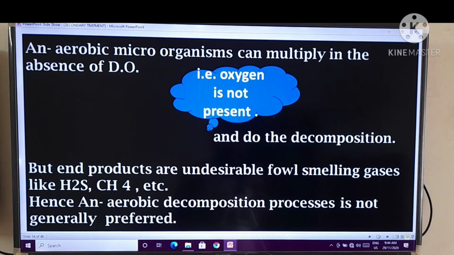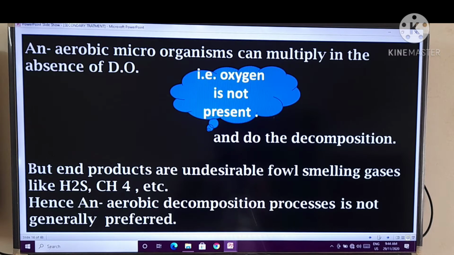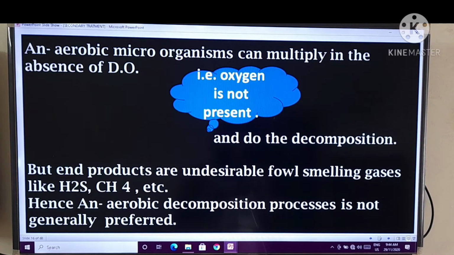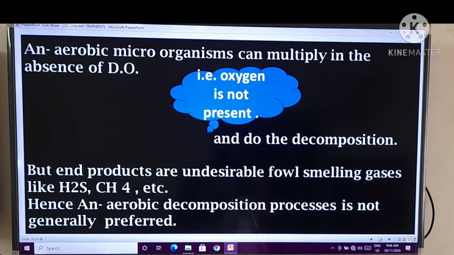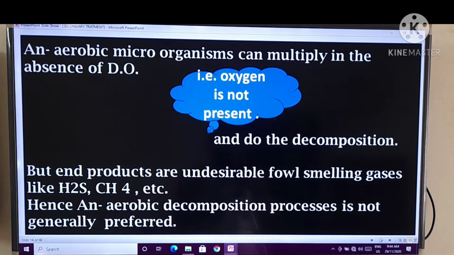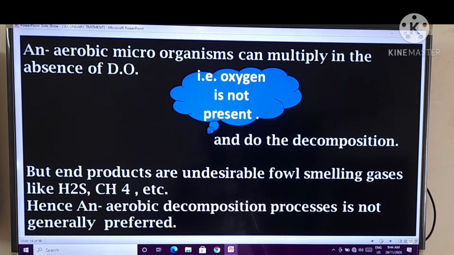That means as compared to the aerobic process, in the anaerobic process there are foul smelling gases like hydrogen sulfide and CH4, etc. Hence, anaerobic decomposition is not generally preferred.